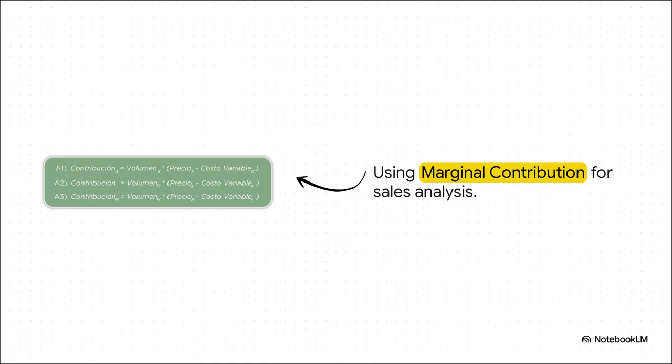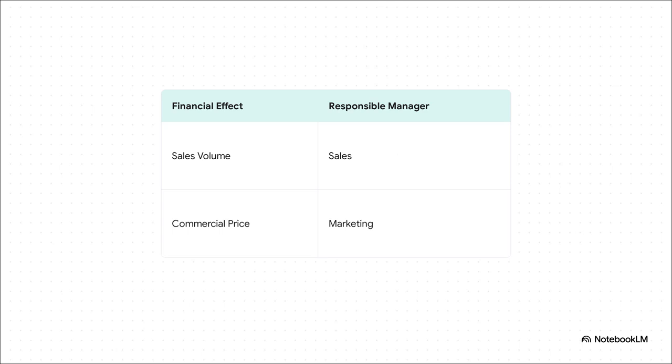So to accurately assign this accountability and not unfairly punish the production team, we switch our lens. We use something called marginal contribution, which is simply the sales price minus the variable costs. This means we evaluate the sales team not just on the gross revenue they bring in, but on the true margin of the volume they demanded the factory actually produce. By refining our equations with this marginal contribution, we can fairly split up the commercial accountability.